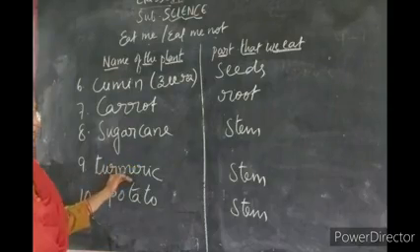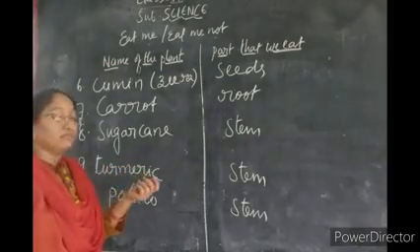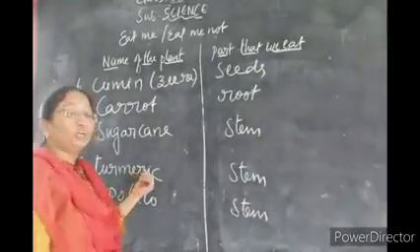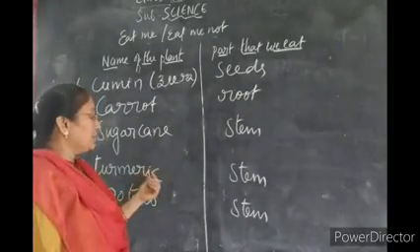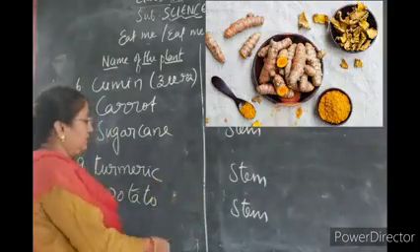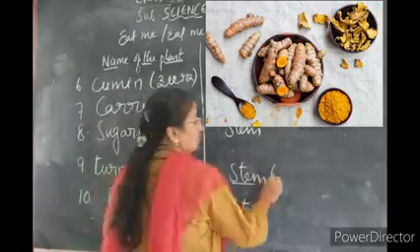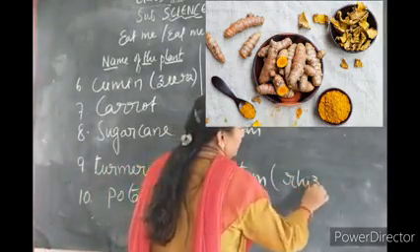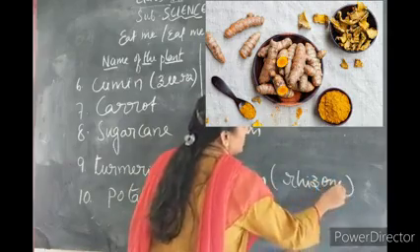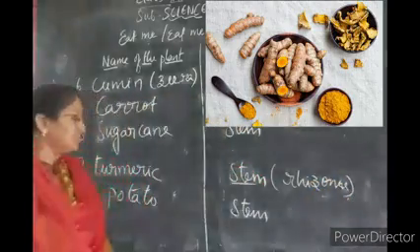Now, turmeric, which gives color to our food items. It is turmeric, pasupu, haldi in Hindi, and it is produced from the stem. It is also called rhizome. You can learn this rhizome in higher classes.